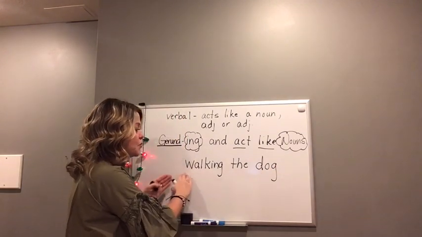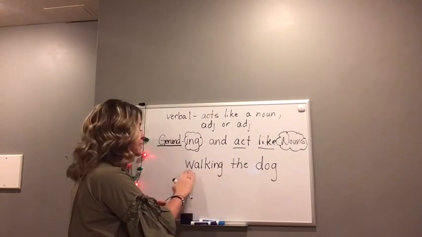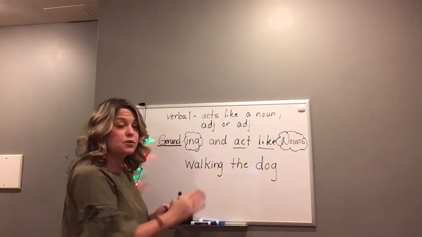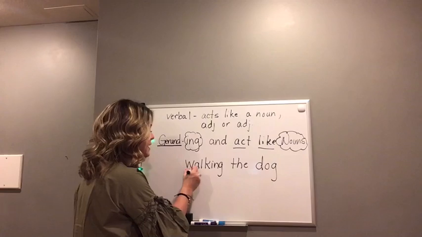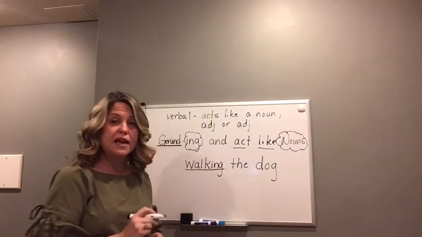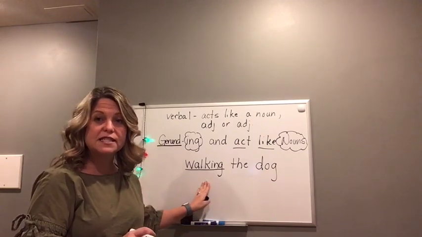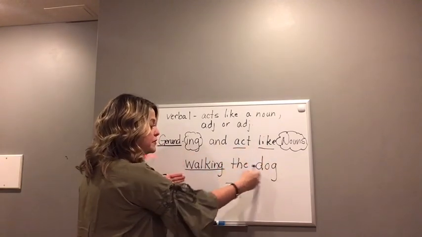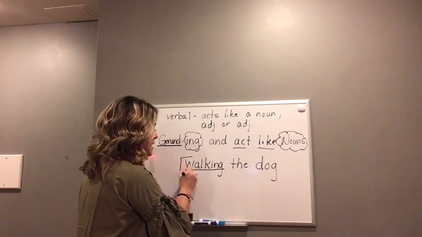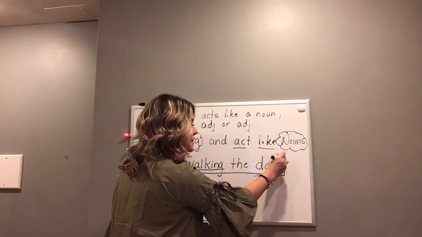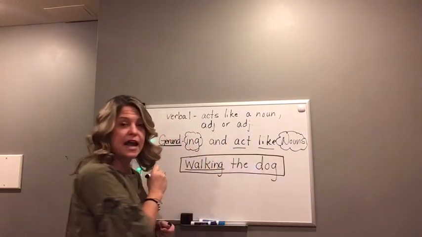It contains a word that looks like a verb because in many cases, in most cases actually, walking does behave like a verb. But in the case of this verbal phrase, this whole group of words together is going to act like one noun.